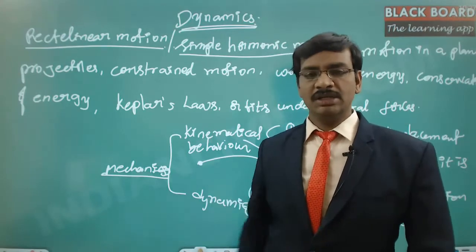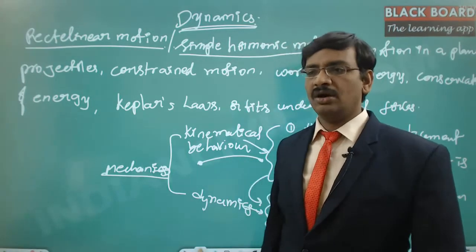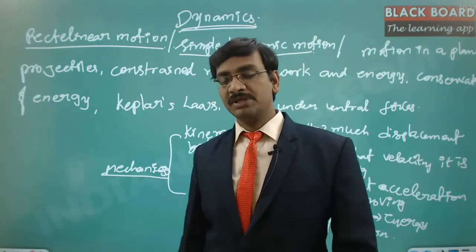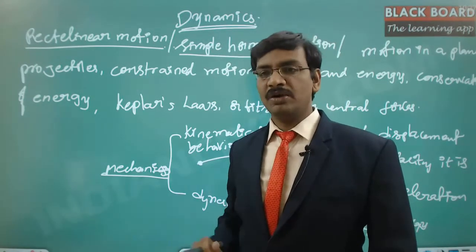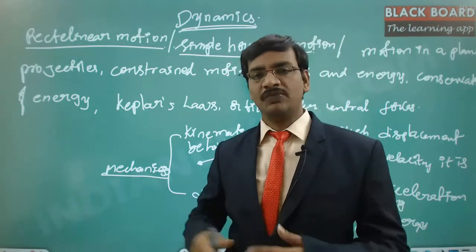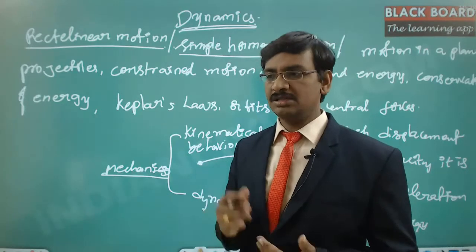Now there is one particular straight line on which the car is moving. Hence that is a one dimensional motion. That one dimensional motion may be in the forward direction or maybe in the backward direction. So whenever we talk about one dimensional, indirectly it is two different directions: one is the forward direction, another is the backward direction.